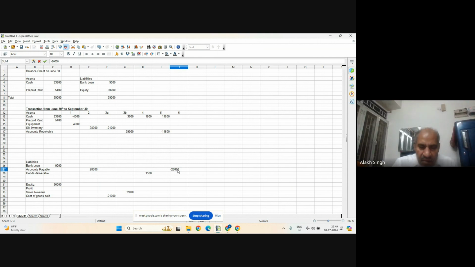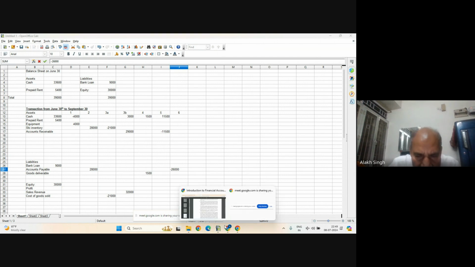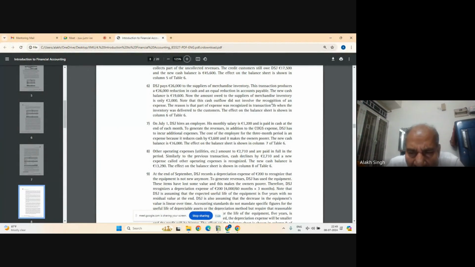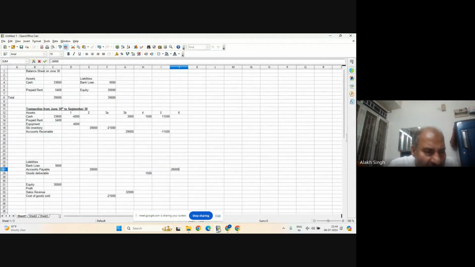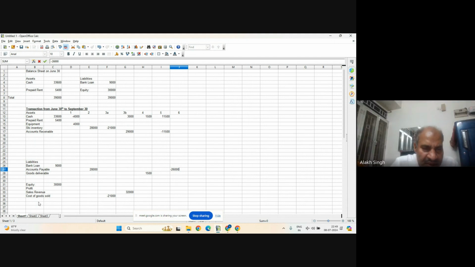Sir, I'm not clear, sir. You are not clear. Okay. Here it says that it had not paid 28,000. It had borrowed, which means it was accounts payable. They were supposed to pay 28,000. Out of that, they have paid 26,000. So it is minus. Now accounts payable is smaller.